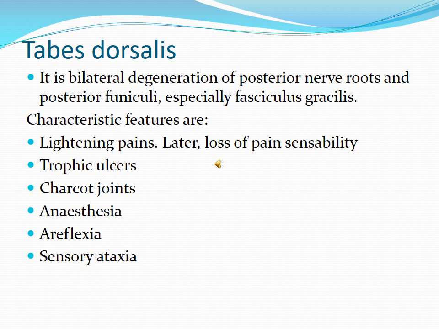So trophic ulcer means that because of loss of nerve supply, the ulcers develop because the protective sensation to remove the leg is not there. Then Charcot joint means deformed joints due to repeated trauma. The joint becomes deformed. This is known as Charcot joints. It is associated with anesthesia of the central part of the face due to involvement of the fifth cranial nerve, and also anesthesia of the upper chest, inner border of the hand, around the anus and over the legs. This is mainly due to involvement of the dorsal nerve root in the craniothoracic and lumbosacral region.